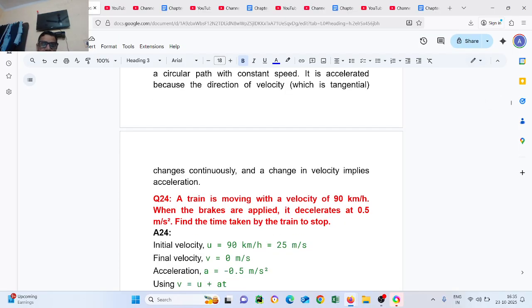Question number 24. A train is moving with a velocity of 90 km per hour. When the brake is applied, it decelerates at 0.5 meter per second squared. Find the time taken by the train to stop.